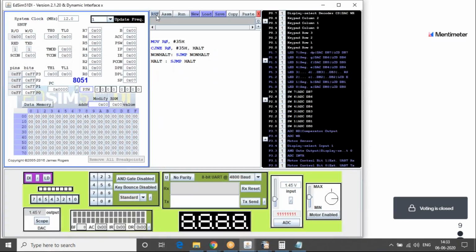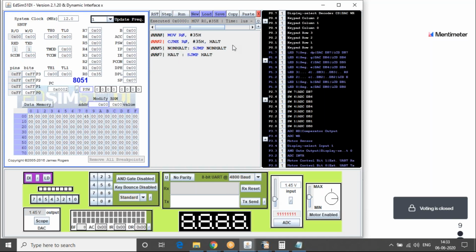So I wrote this piece of code. I'm running it, so I'm stepping. You will see that I have moved 35 into R0 and I'm going to compare R0 and 35. If R0 and 35 are equal, then it wouldn't jump to halt. It will go to no halt.